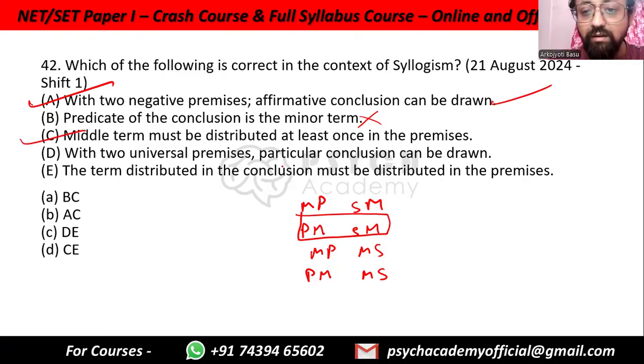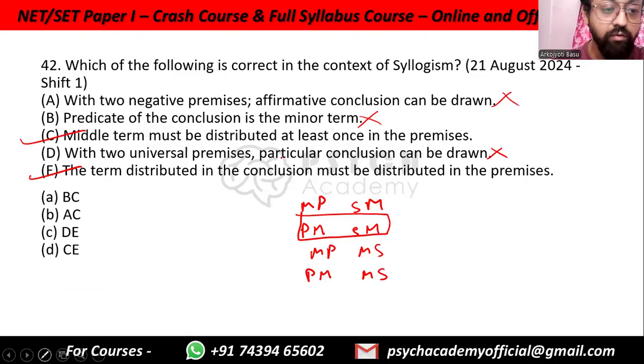With two universal premises, a particular conclusion can be drawn. No. If both of them are universal, you cannot draw a particular conclusion. This is incorrect. The term distributed in the conclusion must be distributed in the premises. Okay, this is true. So E is true, C is true. A is sometimes true, sometimes not true. That is why they have not put A, C, E in the option, because A can sometimes be true, sometimes not true, which is why I also didn't initially choose it as the correct option. So this is D, C, and E.